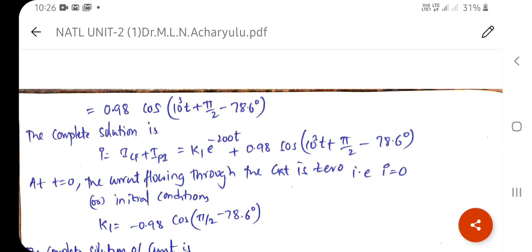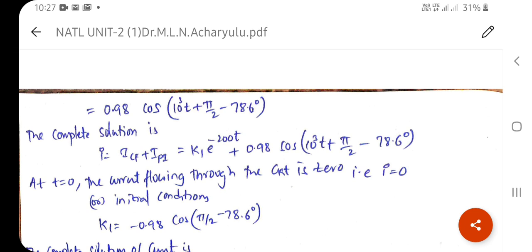So the complete solution of the given problem is I equal to the complementary function plus the particular integral: k1 e power minus 200t plus 0.98 cos of 1000t plus pi by 2 minus 78.6 degrees. Now you need to find the k1 value. Take I equal to 0 at t equal to 0, because at the initial condition the inductor current cannot change suddenly.